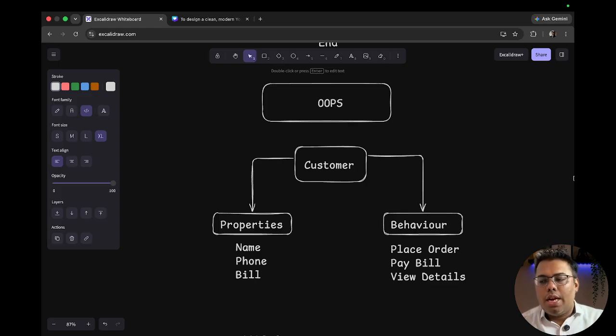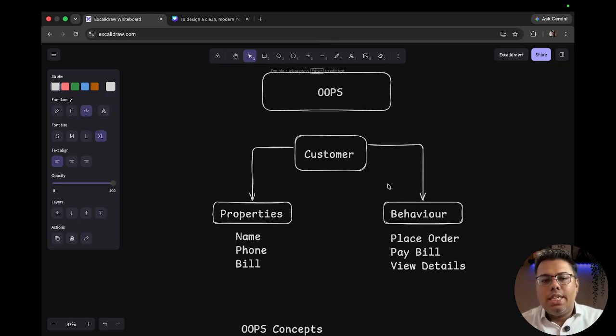Okay, so starting with the first thing, let's say we have a customer. There are two things, one is the properties and one is the behavior. So for properties, let's say a customer will have a name, phone number, and their bill will be there. And behavior will be, they will be placing an order, they will be paying the bills, they will view the details, view the menu, all of that. Whatever they will be doing is divided into either of the categories. Either the person has some qualities, properties, or they will be doing something, the action part. That will be the behavior of that.